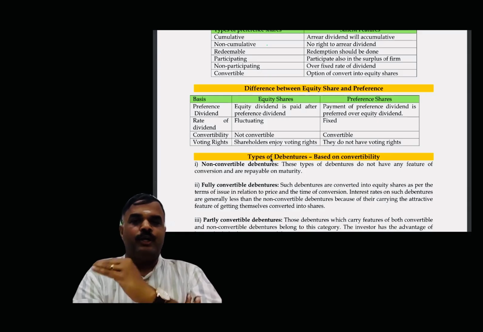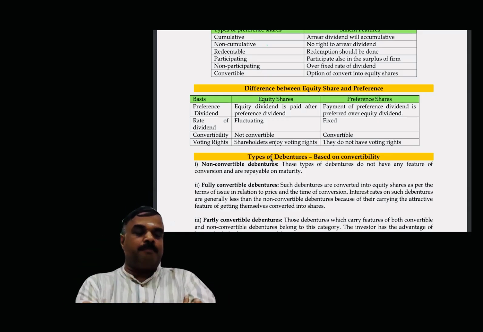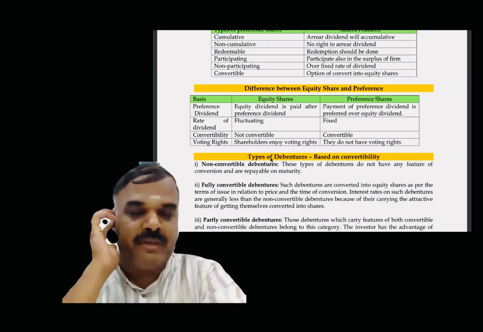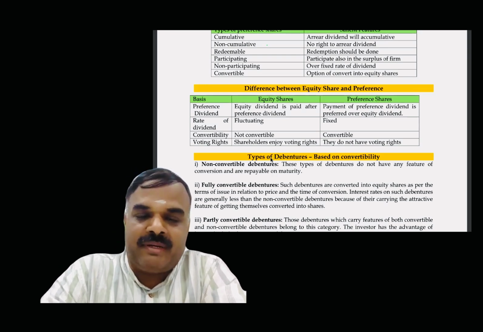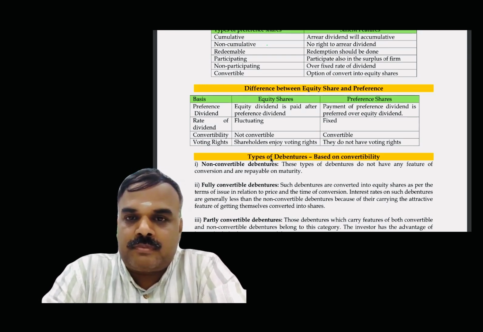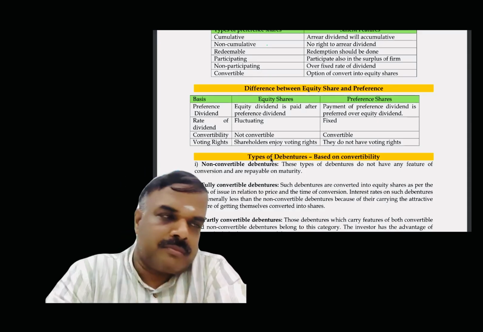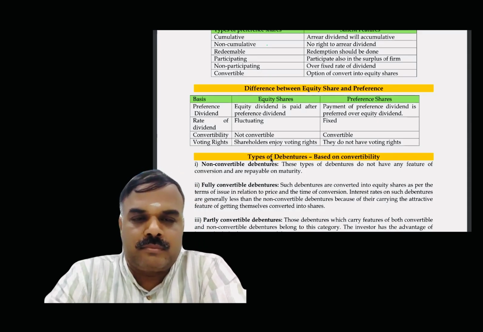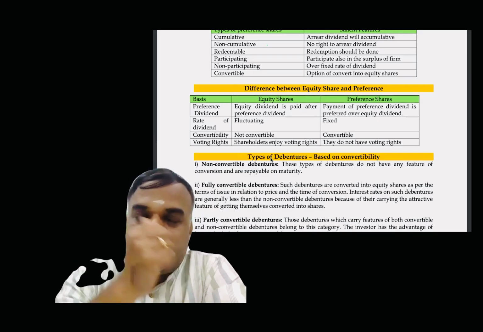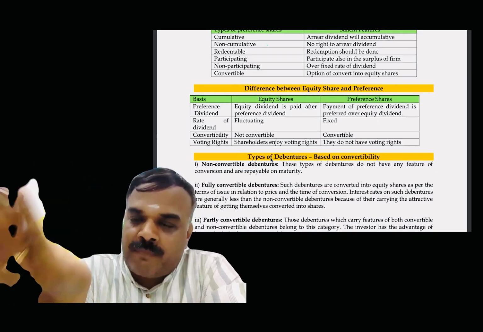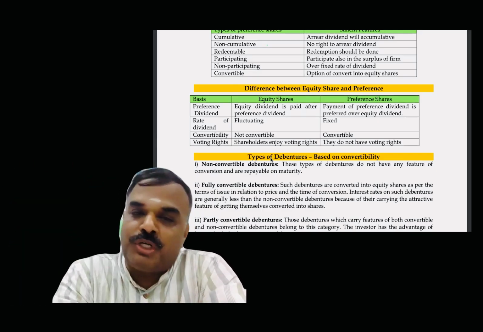You have to pay dividend to the preference shareholders first; thereafter, from the remaining money, we can pay dividend for equity share capital. The rate of dividend for equity shares is fluctuating; for preference shares it's fixed. Convertibility: equity shares are not convertible. Preference shares are convertible; we have the option to convert preference shares into equity shares.